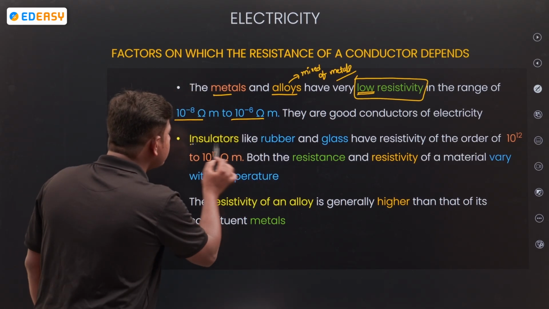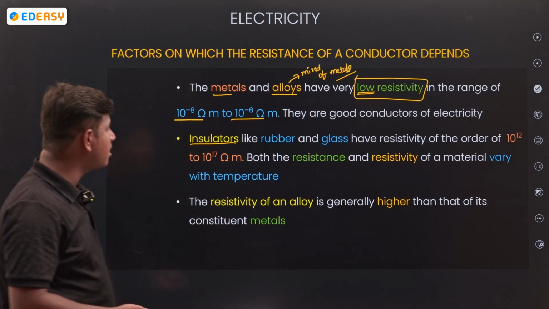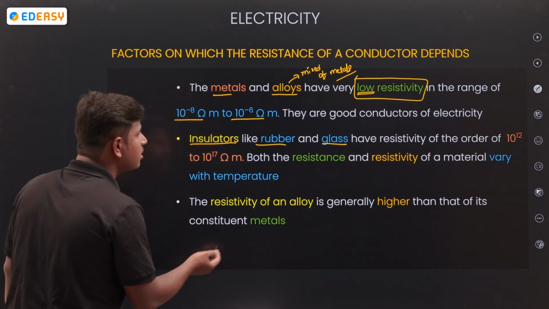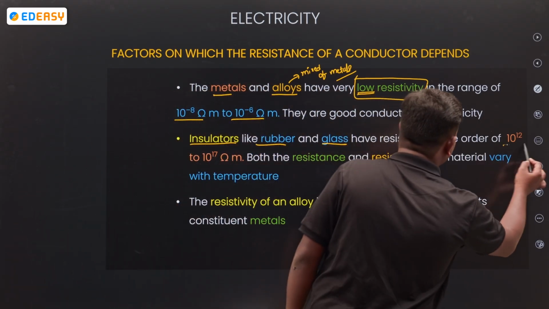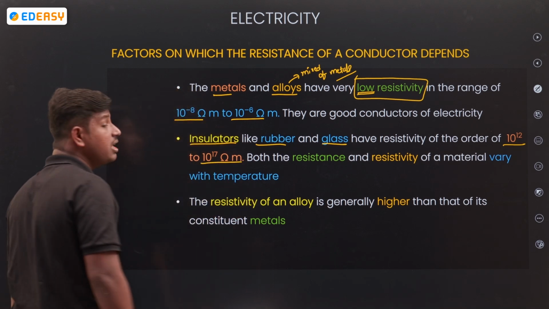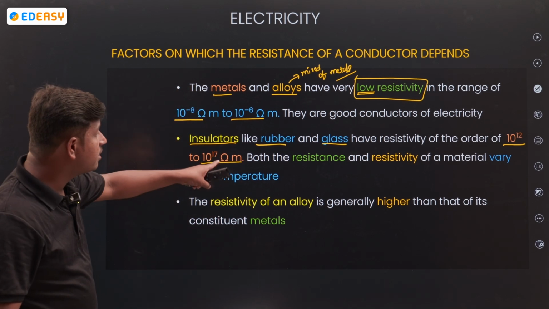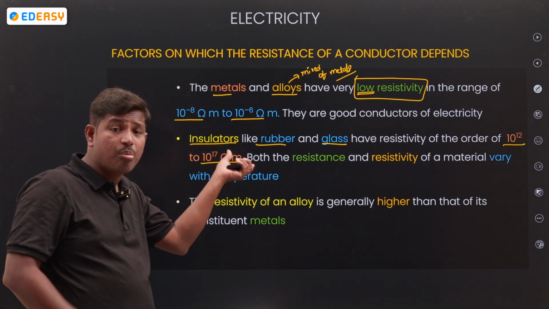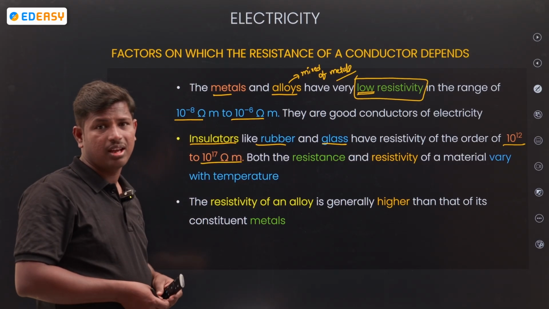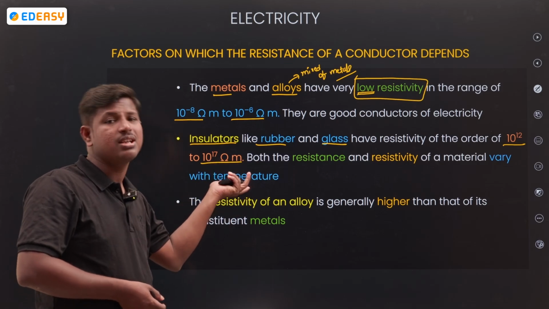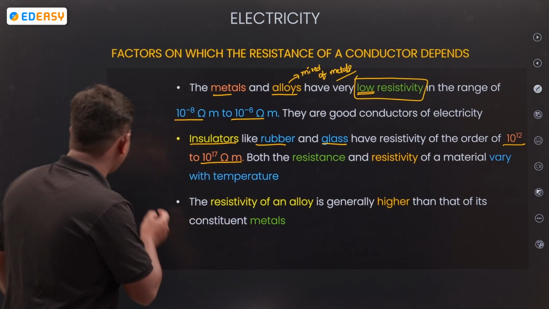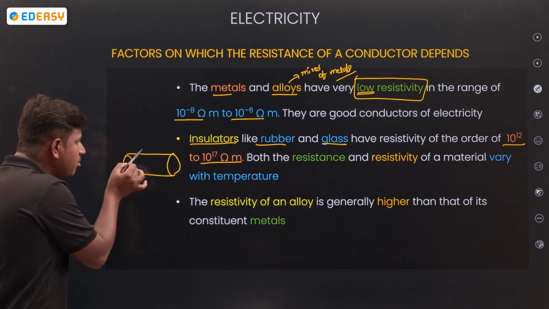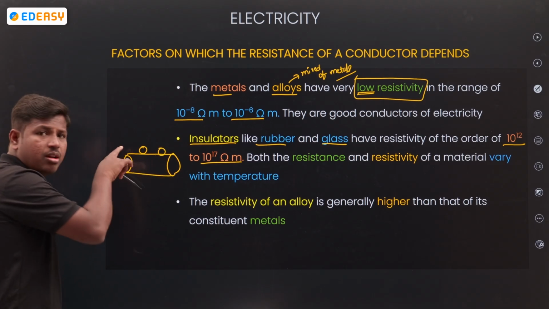Next, insulators. Insulators are nothing but rubber, glass, plastic. How will the resistivity be? 10 to the power of 12 to 10 to the power of 17 ohm meter. See, resistivity means opposition takes place. Here no free electrons are present. I am taking wood here. There is a gap between one molecule and another molecule.